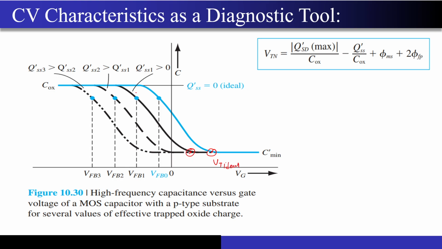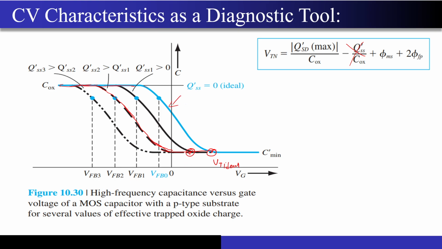Correct? So by comparing, you will obviously know your ideal characteristics, how they should look, because in the ideal case, this term won't be present. So what you can do, you can practically measure the CV characteristics of the MOS cap. Maybe let's say you get this characteristic. Now on top of this curve, you overlap the ideal characteristic, that is this particular characteristic.